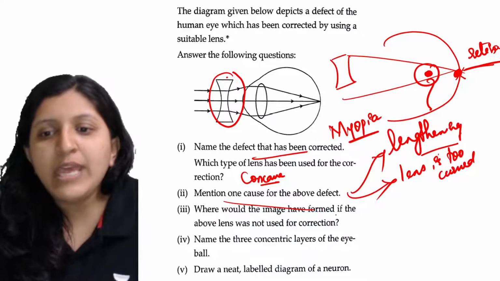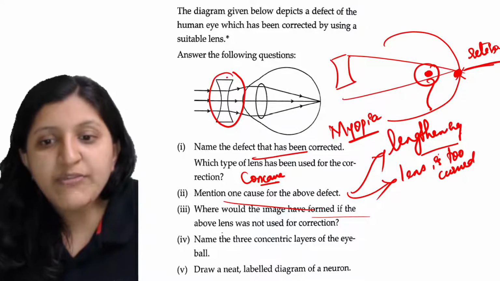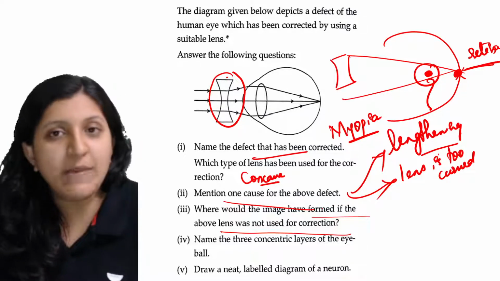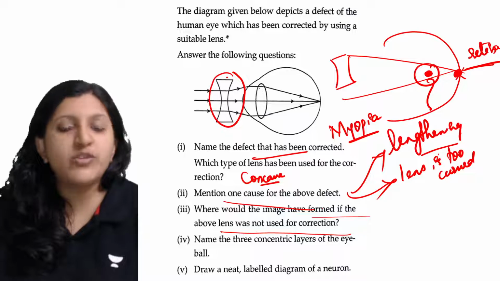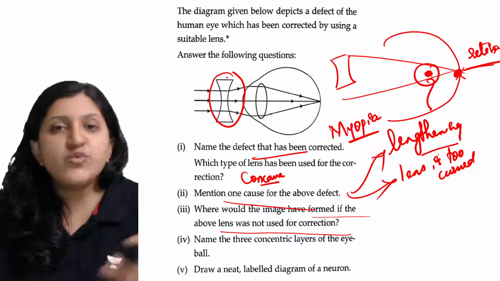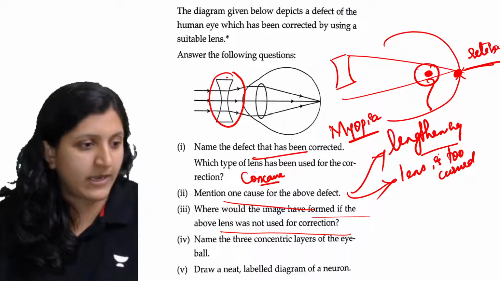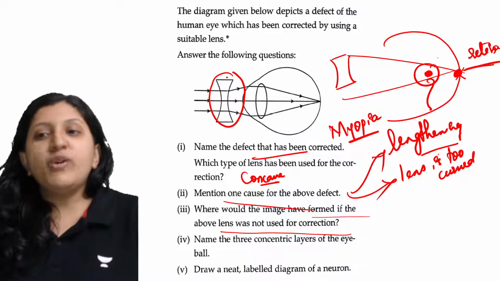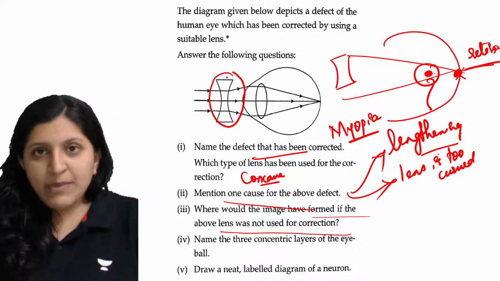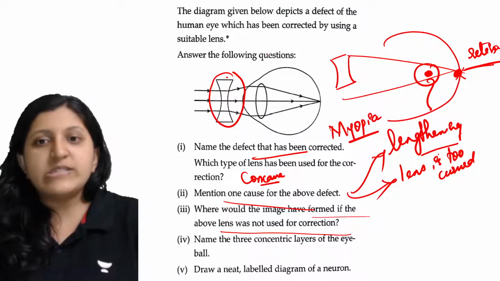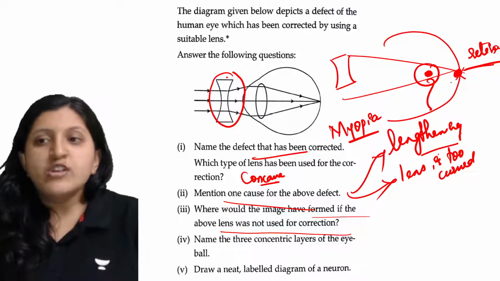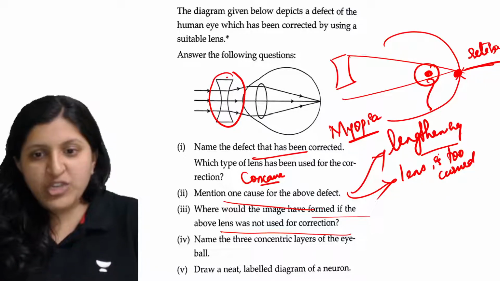Where would the image have formed if the lens was not used for the correction? If the correction was not done, the image would have formed before the retina. Yes, concave lens is used. Before the retina, we could see that the image formation would occur. Since this is myopia, which is short-sightedness, before the retina, image formation would occur.